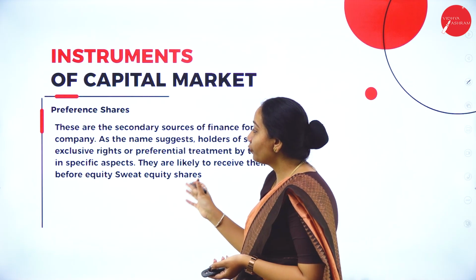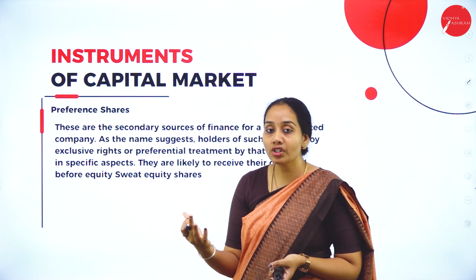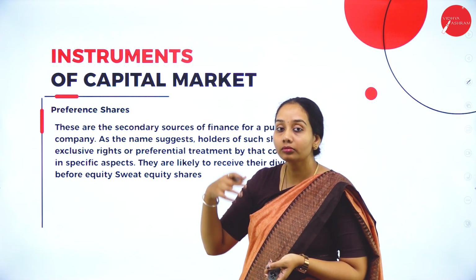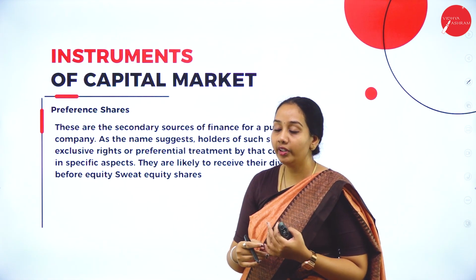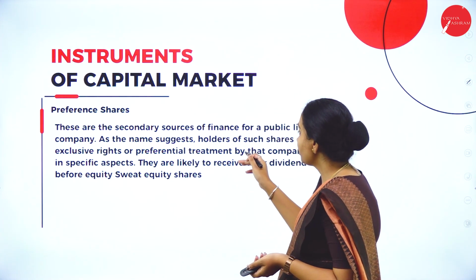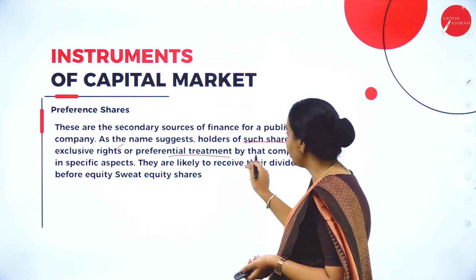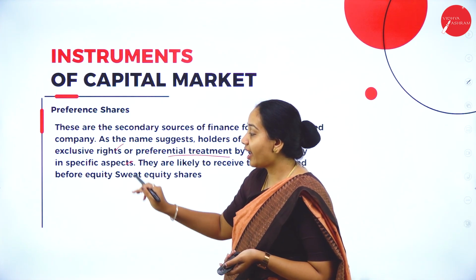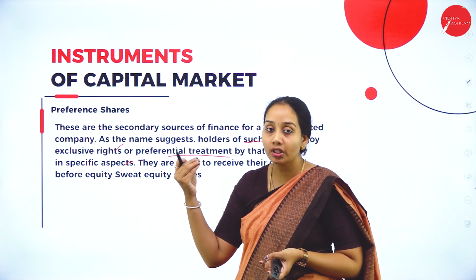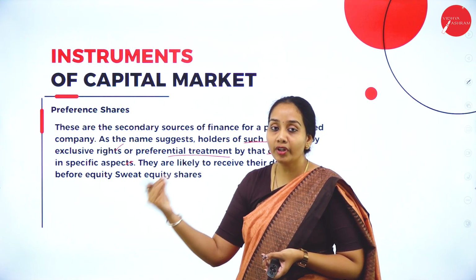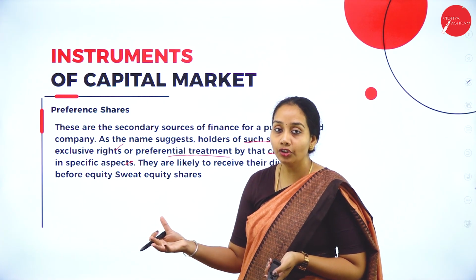So next is preference shares. This is a secondary type of market where preference will be given to the preference shareholders first, then later to the equity shareholders. As the name suggests, such shareholders enjoy exclusive rights or preferential treatment by the company in specific aspects. That means they have a preferential dividend share, preferential voting rights, etc., in a company board meeting or an annual general meeting.